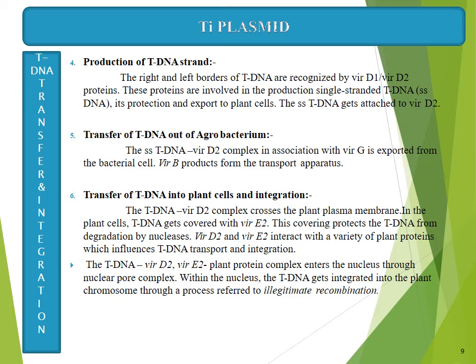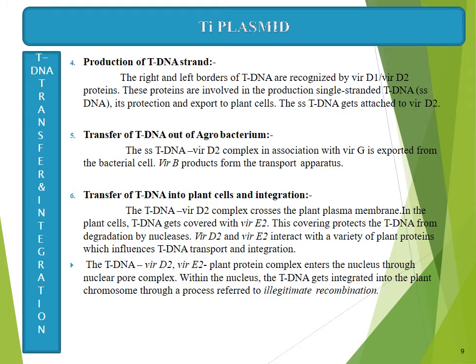Then production of the T-DNA strand. So in the Ti plasmid, there will be a right border and left border T-DNA region, which is recognized by VirD1 and VirD2 proteins. These proteins are involved in the production of single stranded T-DNA. That means it will form a nick in the single strand of the T-DNA region, and this single strand T-DNA gets attached to the VirD2.